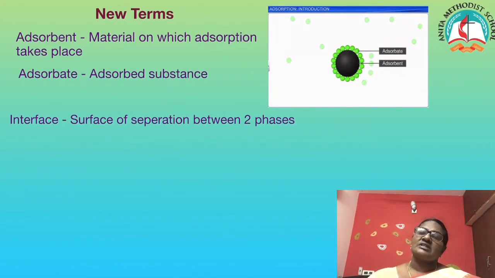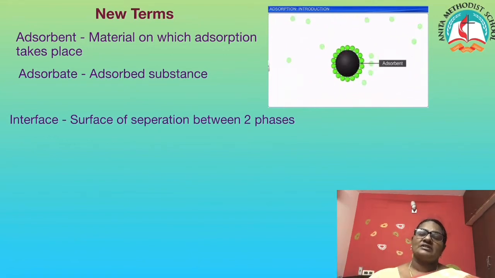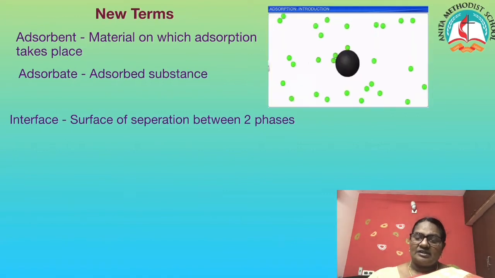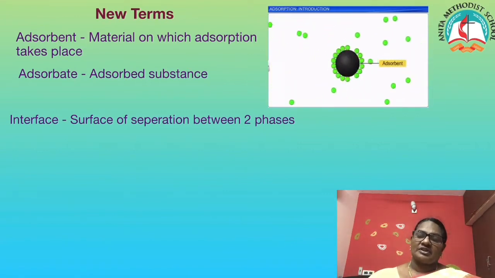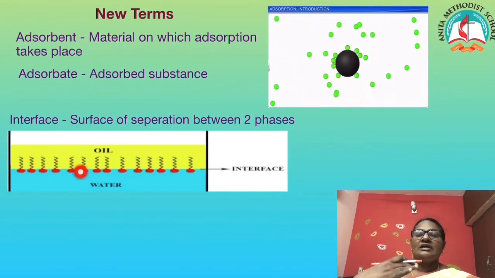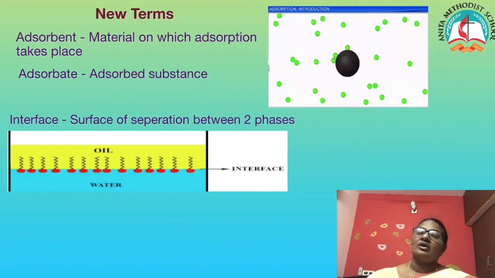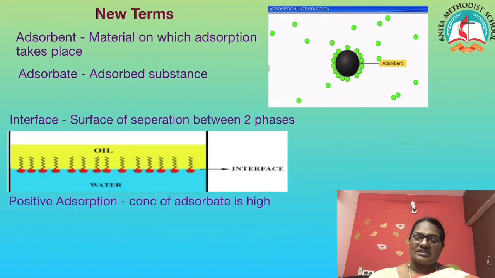The next term we are going to see is interface. The surface of separation between any two phases is called an interface. As you can see here, it is the surface of the catalyst where the molecules are adsorbed that is called the interface. I have another example here, water and oil. The surface where the oil molecules stick to the water or are in contact with the water is called the interface.